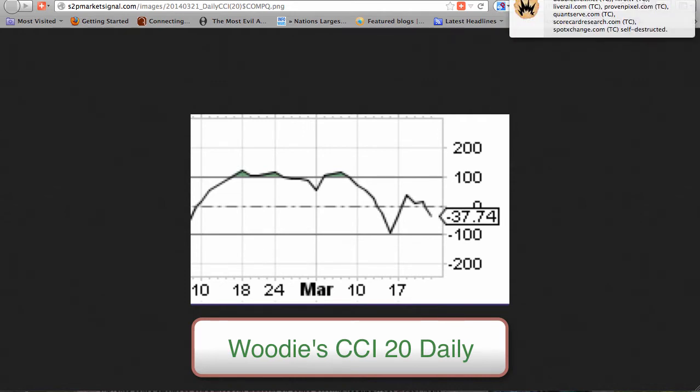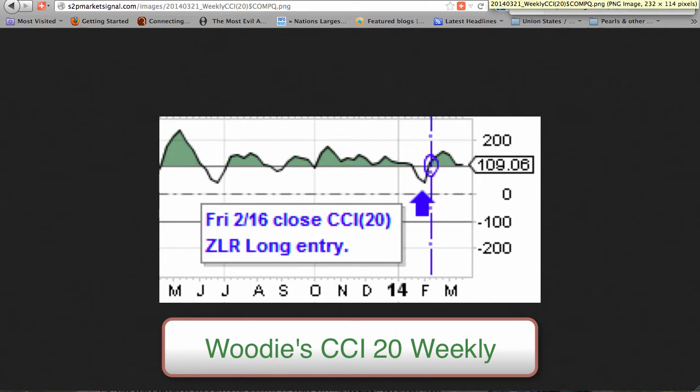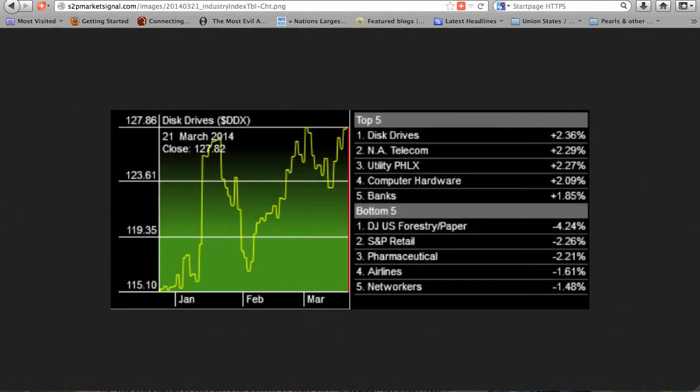The weekly CCI 20 of the Nasdaq Composite Index began a Woody's uptrend 57 weeks ago, while the daily CCI 20 began a Woody's uptrend 4 weeks ago. The CCI 20 weekly continued above plus 100, very slightly upward from last week. We will continue to follow this trade simulation in next week's commentary.